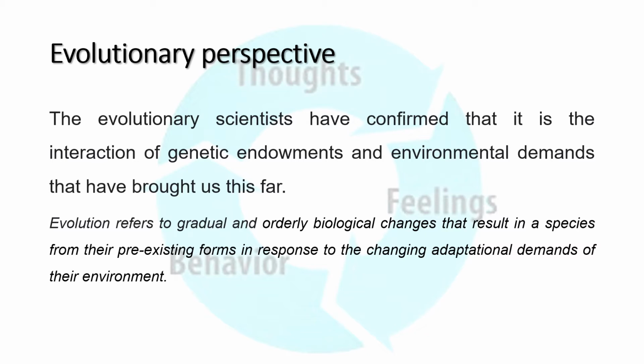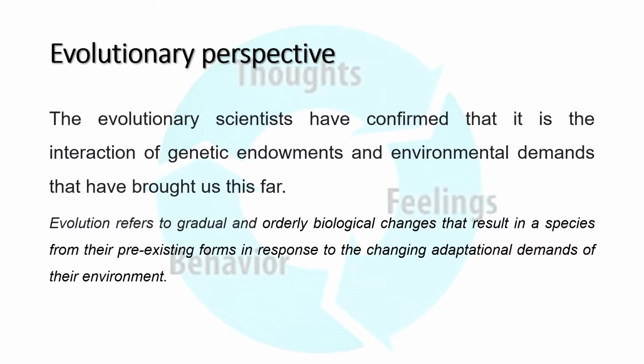So let us come to the evolutionary perspective. First of all, Homo sapiens have come a very long way. The best dictum of how we survived is given by Charles Darwin, who gave the theory of survival of the fittest. The theory focuses on the biological structures, psychological processes, and behaviors that were serving adaptive functions. The genetic and evolutionary heritage plays a very great role in our present day form.